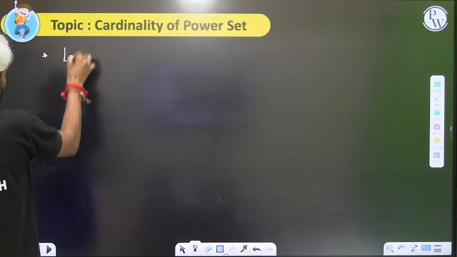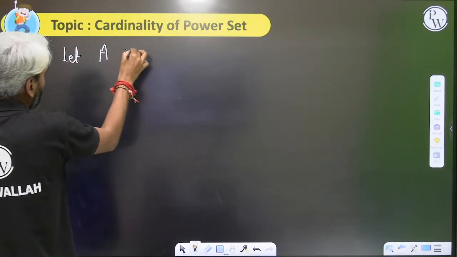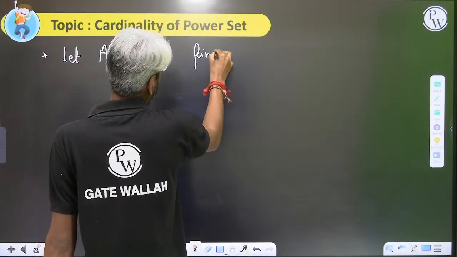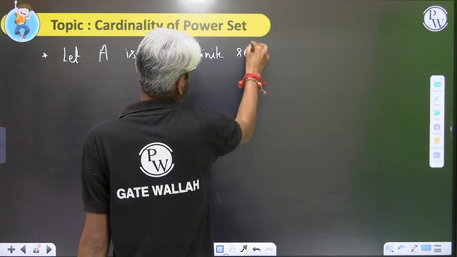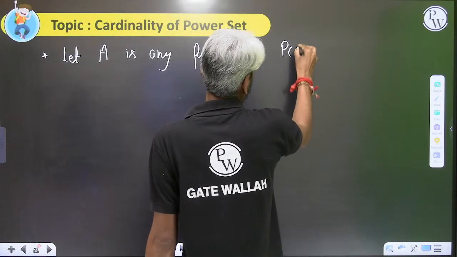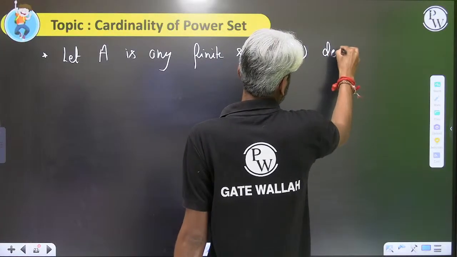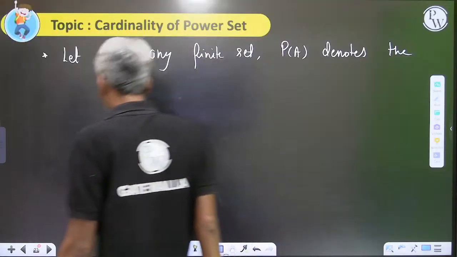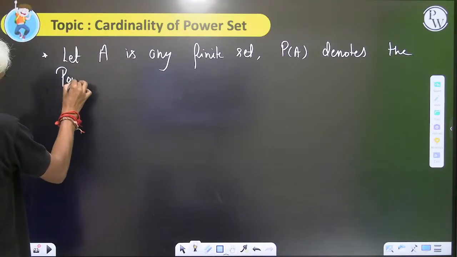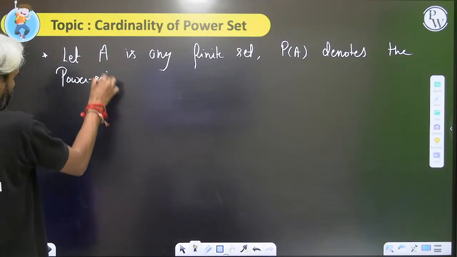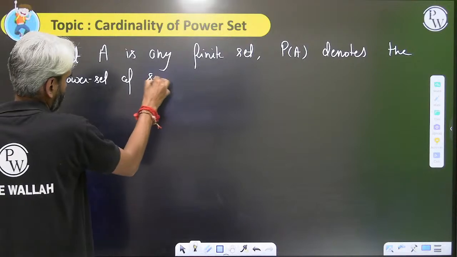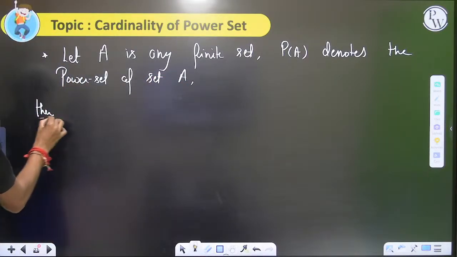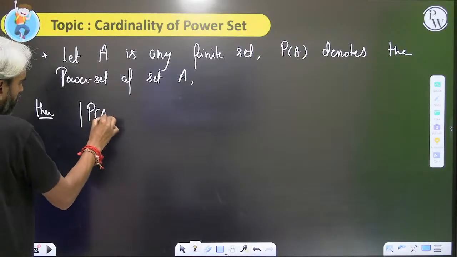Let A be any finite set, and let P(A) denote the power set of set A. Then what is the cardinality of the power set of A?